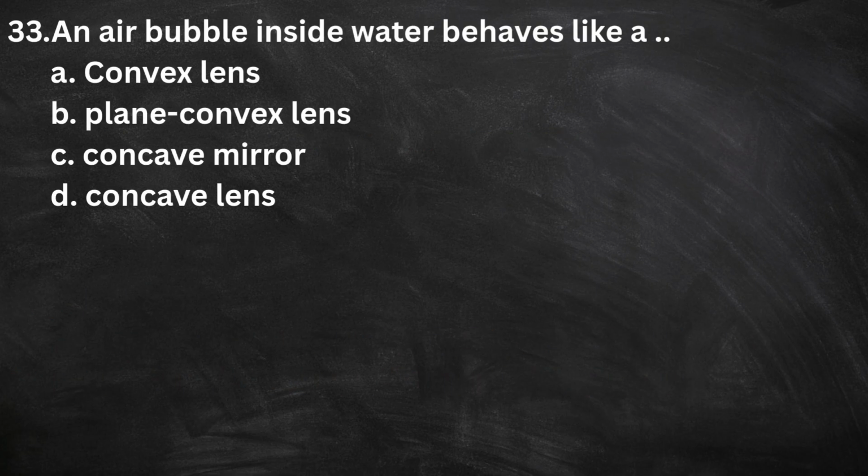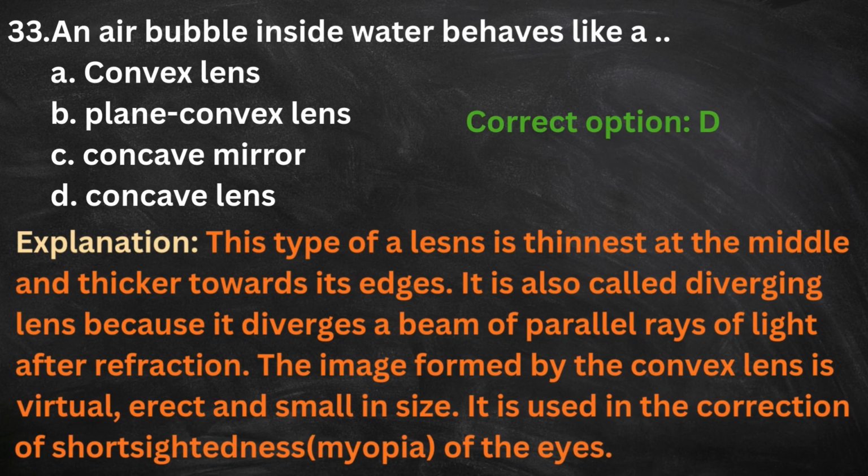33. An air bubble inside water behaves like a convex lens, plane convex lens, concave mirror, concave lens. The correct option is D. Concave lens. Here is the explanation. This type of lens is thinnest at the middle and thicker towards its edges. It is also called diverging lens because it diverges a beam of parallel rays of light after refraction. The image formed by the concave lens is virtual, erect, and small in size. It is used in the correction of short-sightedness, that is myopia, of the eyes.